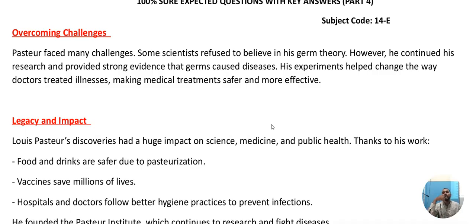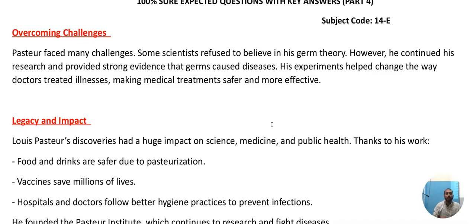For example, if someone in front of you has a problem, and you just go and directly tell them, "Drink this, your disease will go away," it's not so easy to convince them. They will never drink it, never consume it, until and unless it is proved. So to prove it was so difficult for him. He faced many challenges and many problems to make the people understand that this vaccine would definitely cure, and that diseases also spread because of germs.